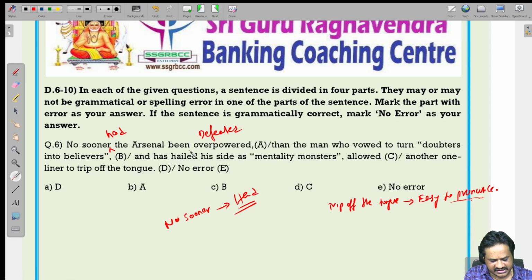No sooner had the Arsenal been overpowered than the man who vowed to turn doubters into believers has hailed his side as mentally monsters, allowed another one-liner to trip off the tongue. Trip off the tongue means easy to pronounce. So here we have an error in the first part. So A is the correct answer.